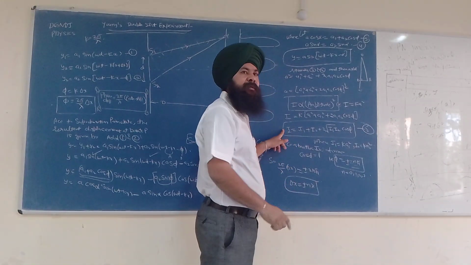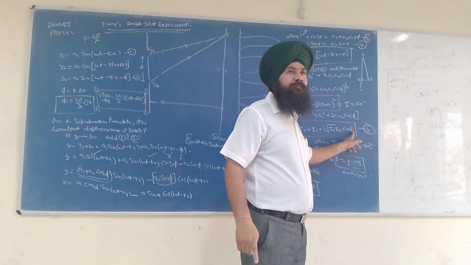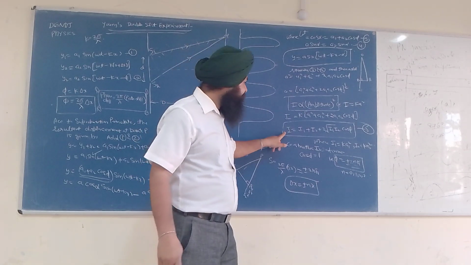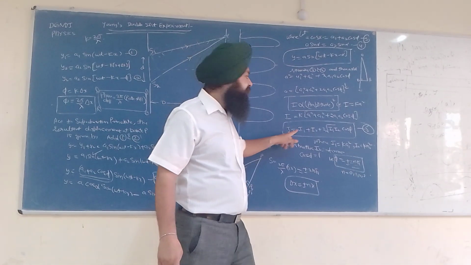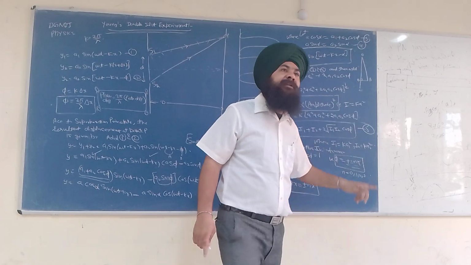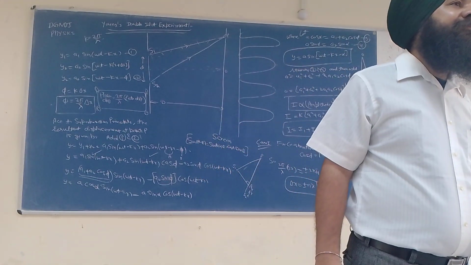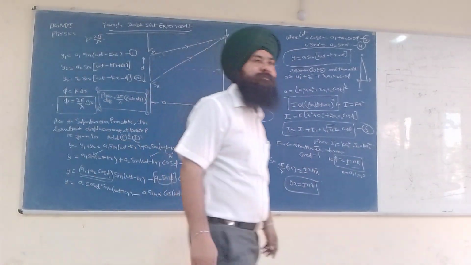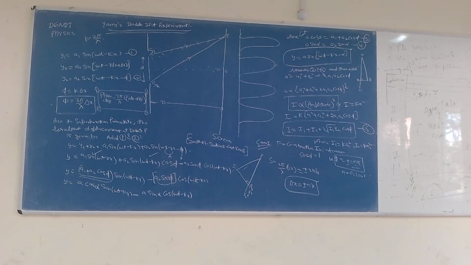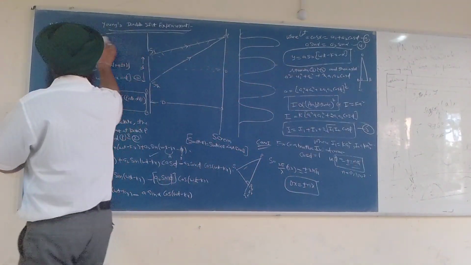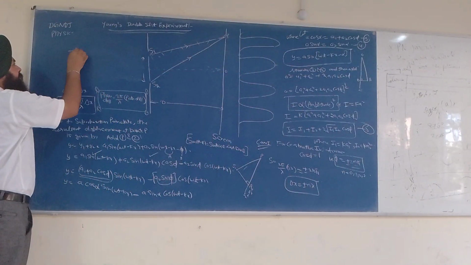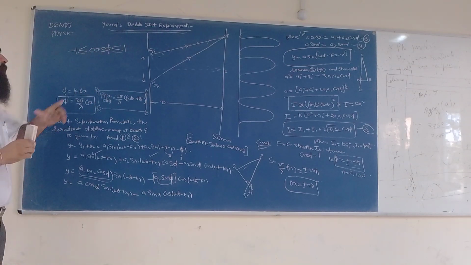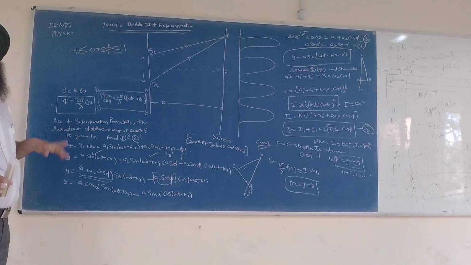And when will the intensity be maximum? When this is maximum. And if you want the minimum intensity, when will this intensity be minimum? When this cos phi will be minimum. And what is the minimum value of cos phi? This is a very important point. Please write in the note: -1. The maximum value of cos phi is 1 and the minimum value is -1.